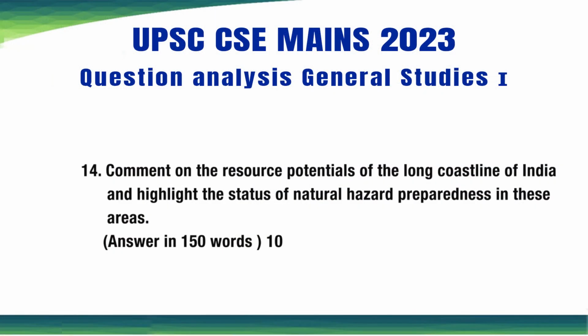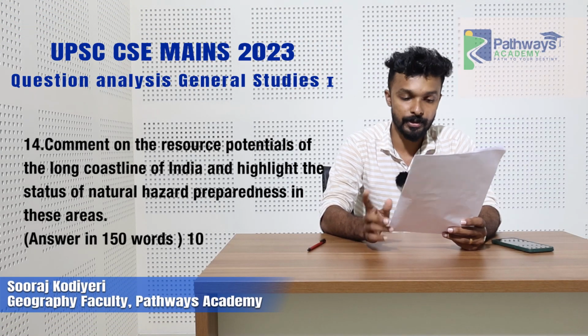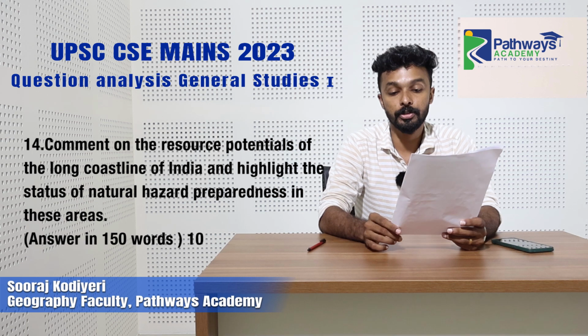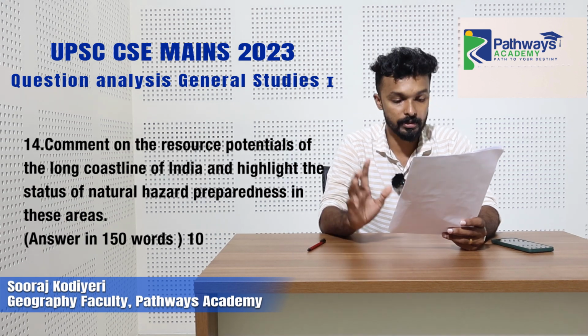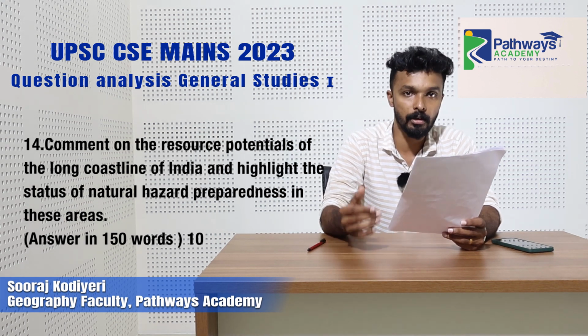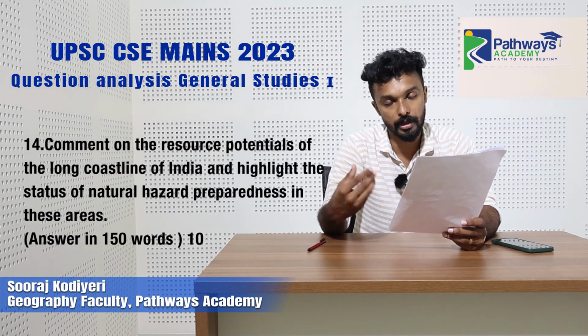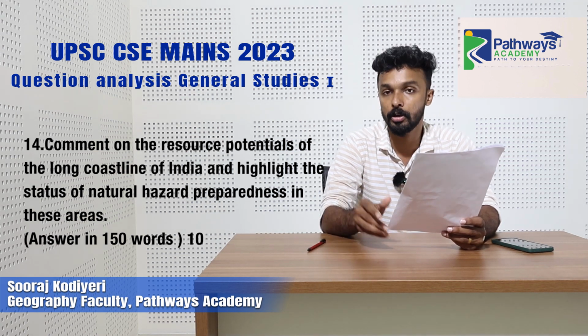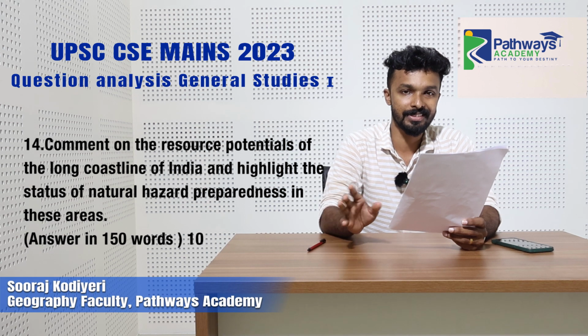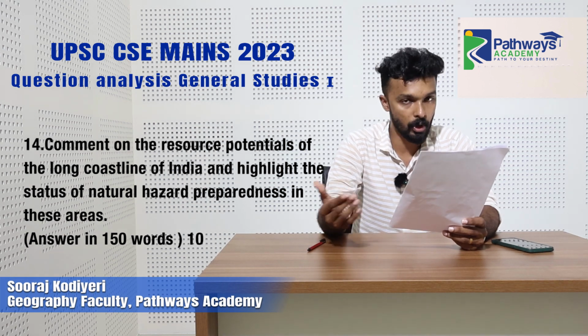Next is the 14th question of the GS1 paper, a 250-word question. Comment on the resource potential of the long coastlines of India and highlight the status of natural hazard preparedness in the region. So you have two parts. The first one is about the resource potential of the long coastlines of India. As we know, in the Indian Peninsula, and if you consider both Lakshadweep and Andaman Nicobar, you have almost 7,500 kilometers of coastline.